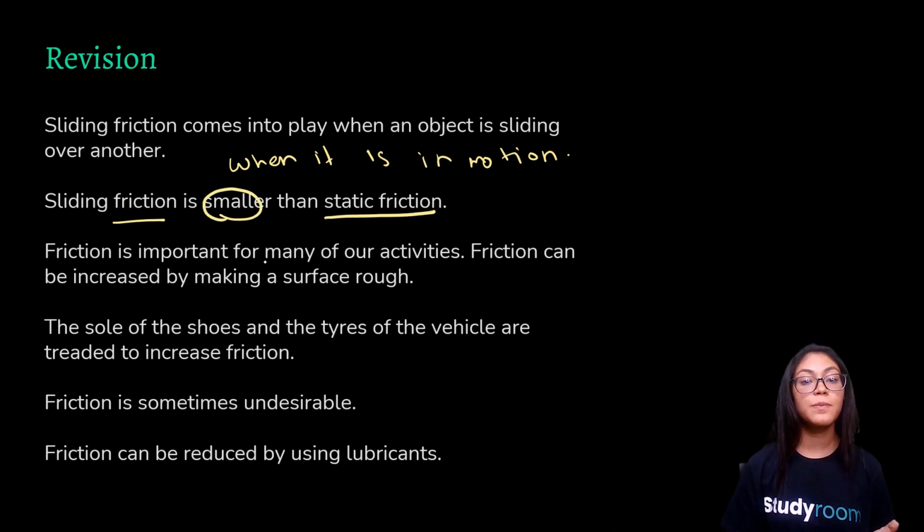Now, friction is important for many of our activities. Friction can be increased by making a surface rough. We already saw that in the examples of shoes. The soles of the shoes and the tires of the vehicle are treaded to increase the friction. Friction is sometimes undesirable as well. Friction can be reduced by lubricants. Now, what were the types of lubricants? Yes, it was oil, grease, and graphite.